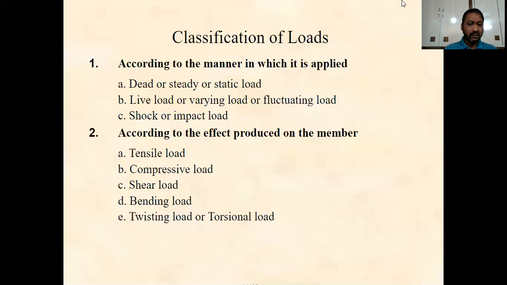And so the next one is the twisting load or the torsional load. In this case, only one end of the member is subjected to rotation, and the other end remains constant. It will not change.